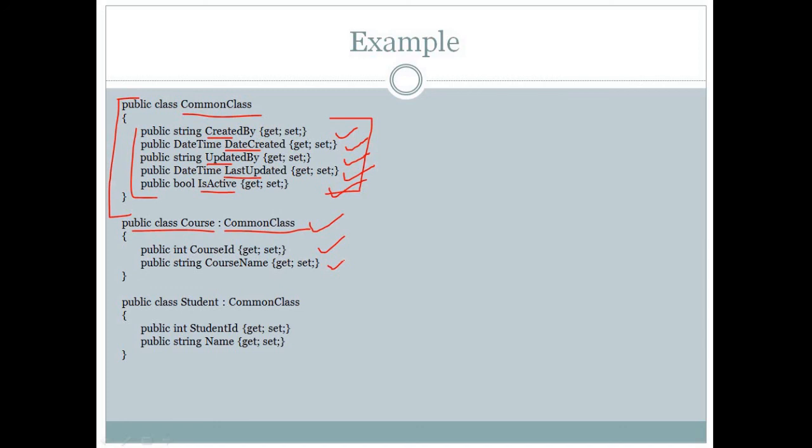So that is how we use inheritance and how we can reuse the code. Another thing, we have also defined a Student class, and we are also using the common class in the student table. A student is a table, and we are using properties from the common class.